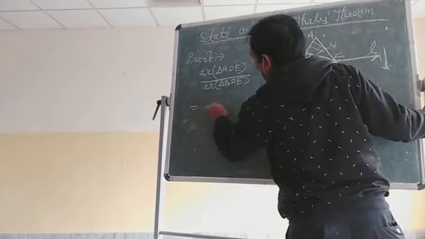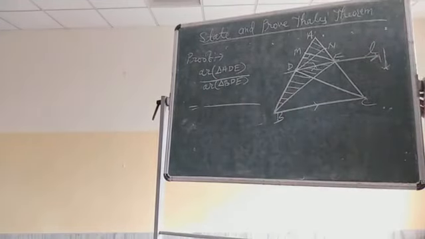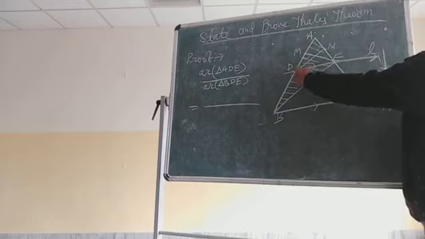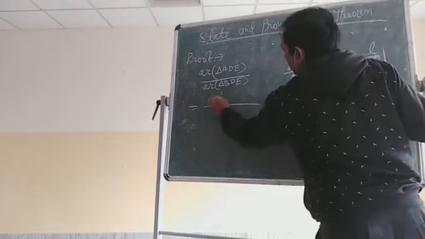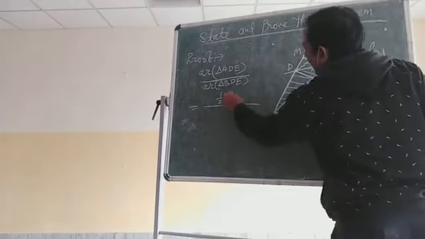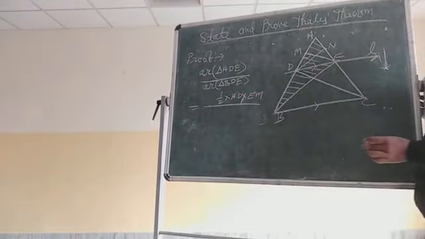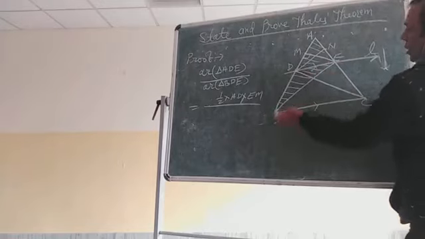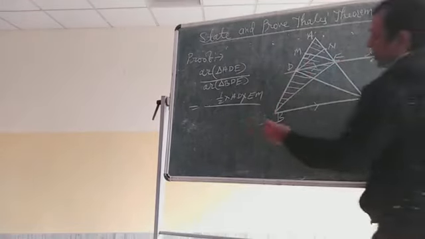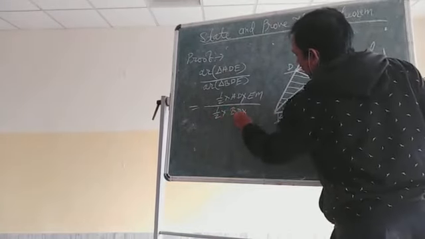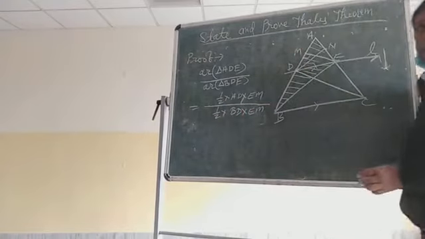will be what? We know that area of any triangle is half into base into height. So area of this triangle, when we take the base AD, the height will be EM. So area will be half into AD into EM. Okay? And what will be the area of BDE? Now here the base is BD and height is the same EM. So it will be half into BD into EM. Clear?